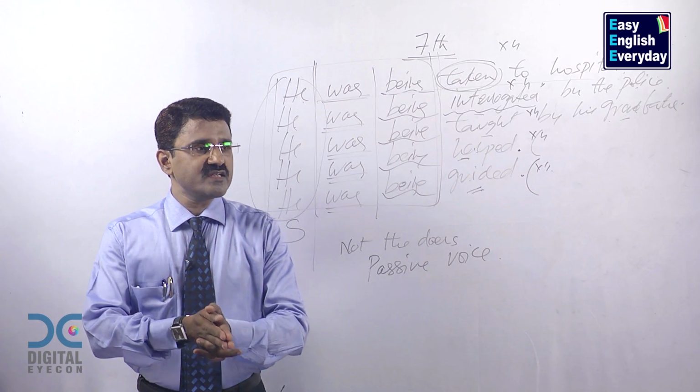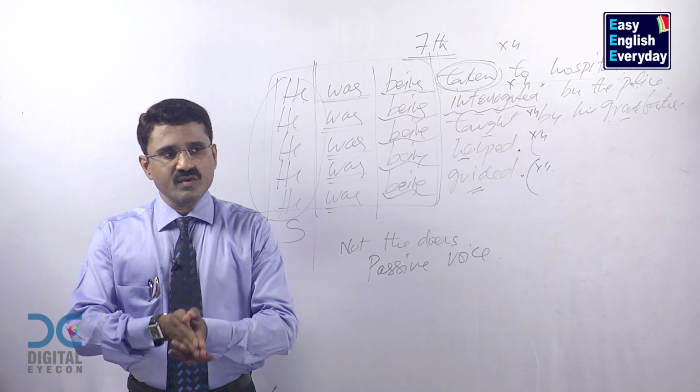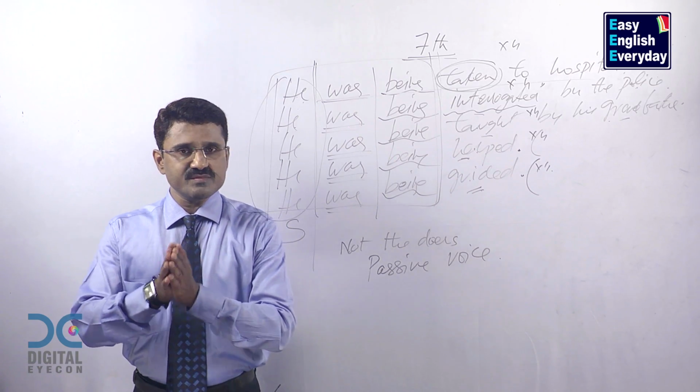She was being guided by his mother. He was not being guided by his mother. Was he being guided by his mother? Wasn't he being guided by his mother?